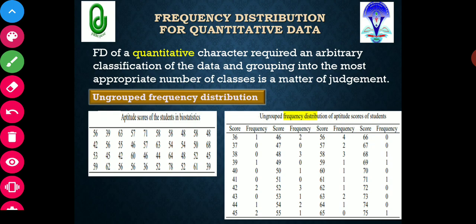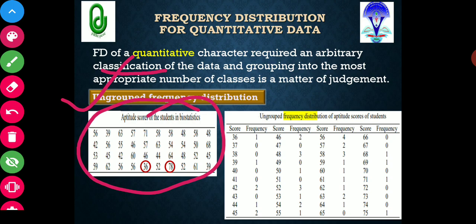Around 40 students are there, and first of all, you have to find the minimum and maximum of this observation. Here you can see the minimum is 36 and the maximum is written as 75, but I think it is a mistake. Instead of 78 it should be 75. Now, beginning from 36 up to 75, I will note down the scores. In the next table you can see I have written the scores 36, 37, 38, 39, 45 and up to 75.